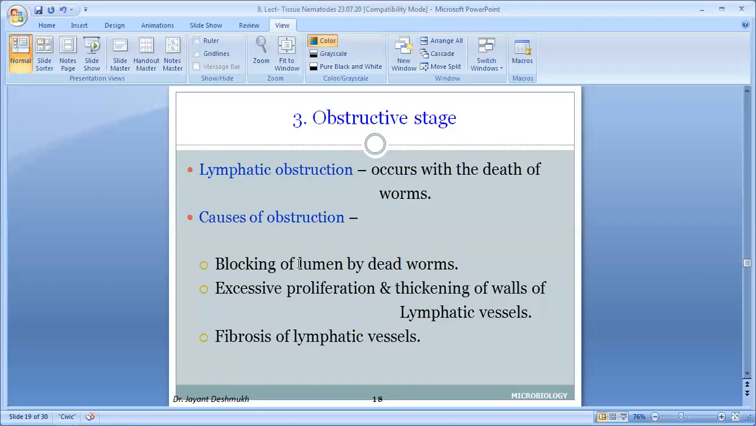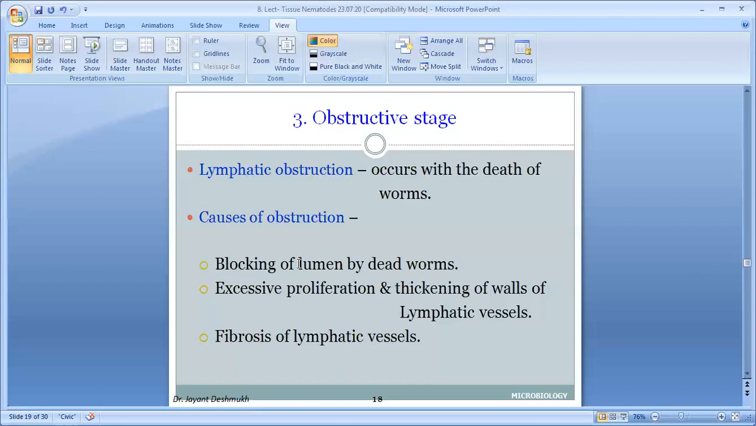It goes by sequence. In chronic filarial disease, there is mostly the obstructive stage. Due to the obstruction, there is a dilatation of the lymph vessels, known as lymph varix. This lymph varix may get ruptured. So this lymph, another name for which is chyle,